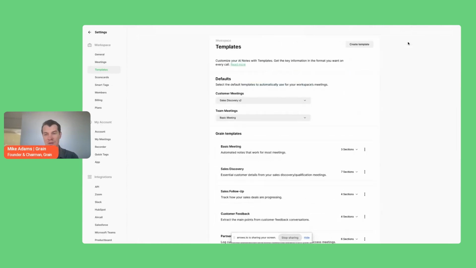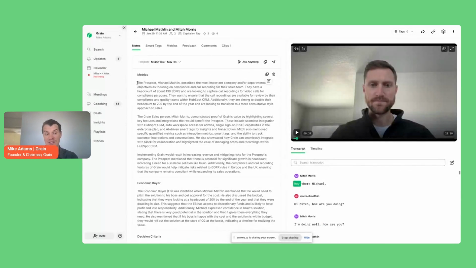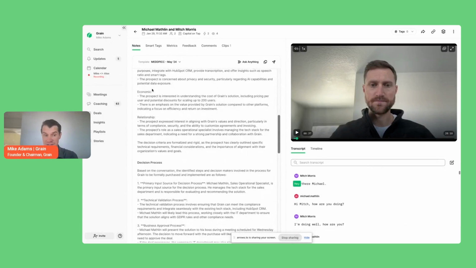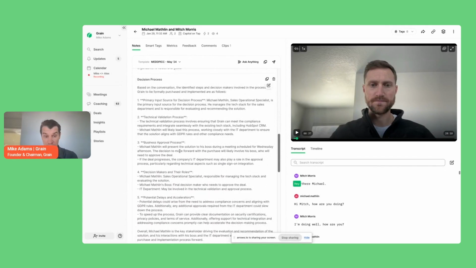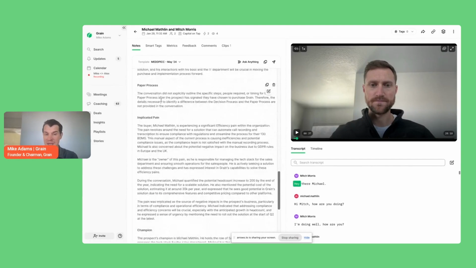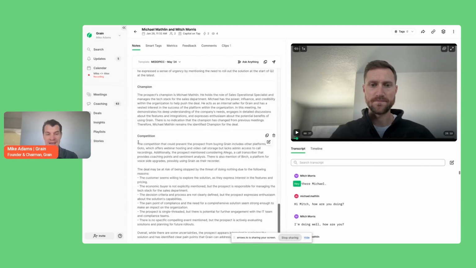It will then generate notes that are representative across this one call around the criteria of the metrics and the economic buyer. The decision criteria is around the technical, economic, and relationship; the decision process that needs to be followed. Paper process just says it didn't really explicitly come up, which you wouldn't expect in the first call. Then implicated pain, champion, and competition as defined by the MEDDPIC framework. It's not just the actual competitors, but also the economic resources that you're in competition with.